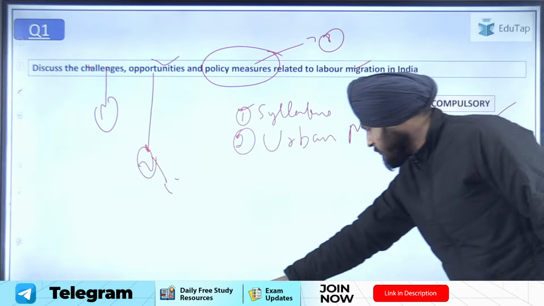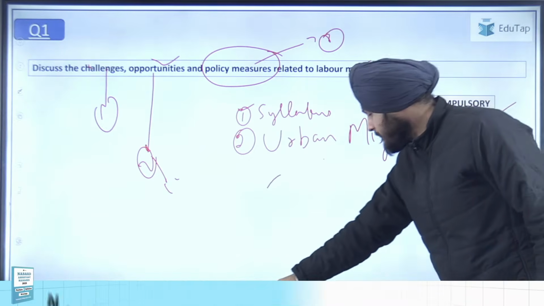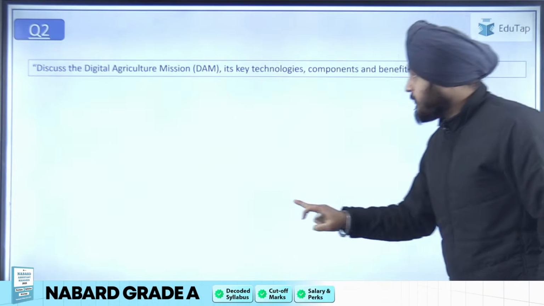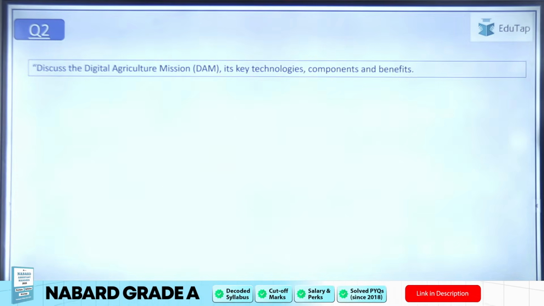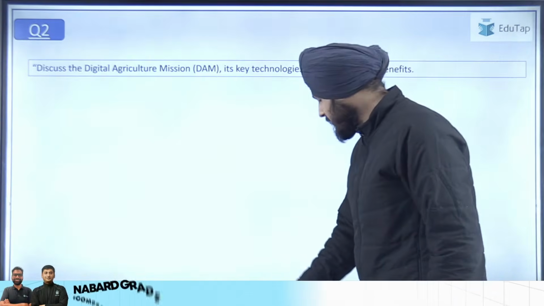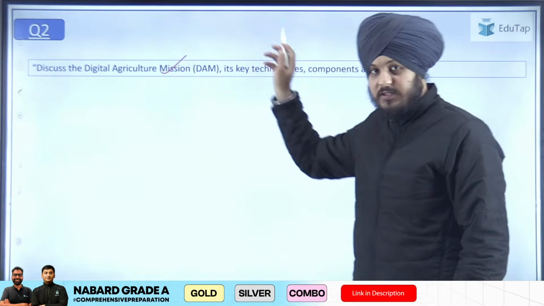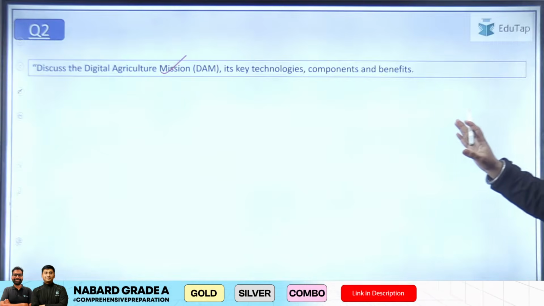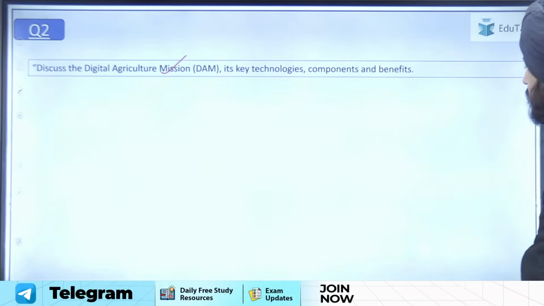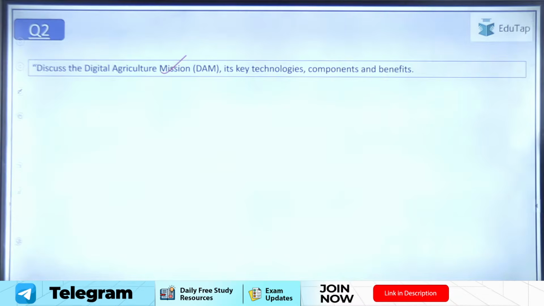Then the next question was related to the digital agriculture mission. This question was asked as a part of current affairs, because this was there as a part of the scheme and we had covered it. It talks about digital agriculture mission, its key technology components and benefits. Now I don't know up to what extent this question is correct.